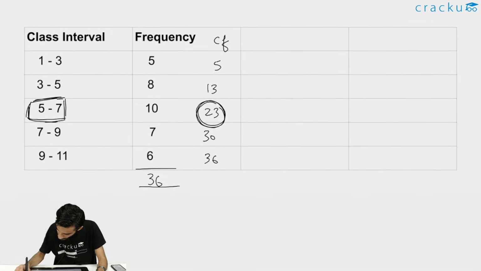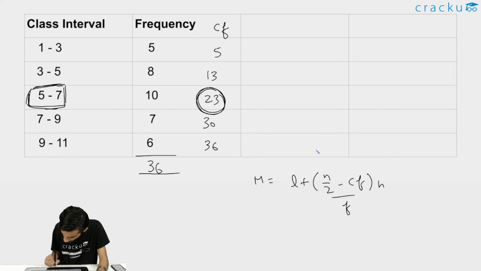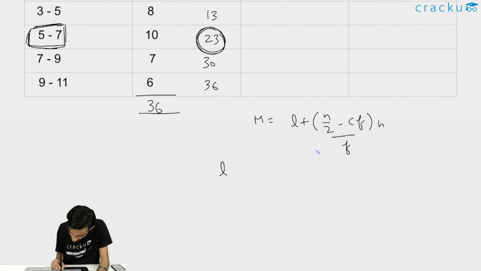Okay, and we know the formula to calculate the median is equal to L plus n by 2 minus CF divided by F multiplied by H. Okay, so this was the formula to calculate the median. Now just writing the values. So the value of L, that is lower limit, because this is our median class, will be equal to 5, right? N by 2 we know it is equal to 18.